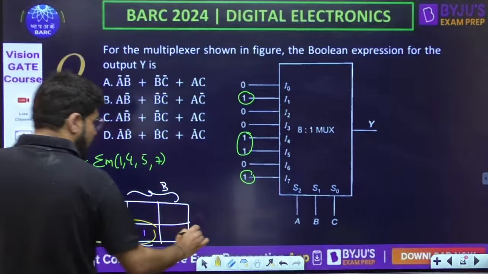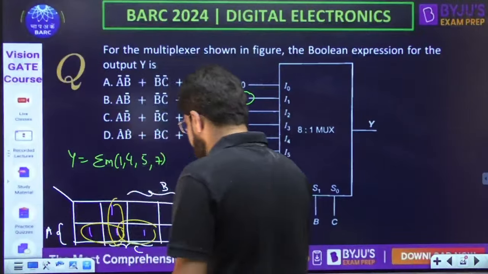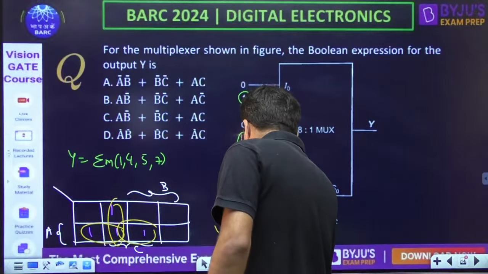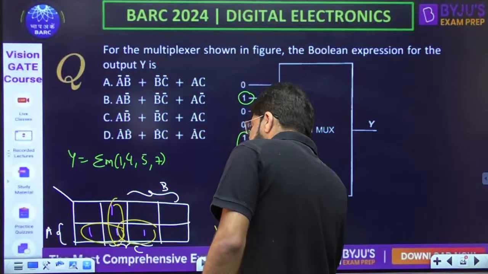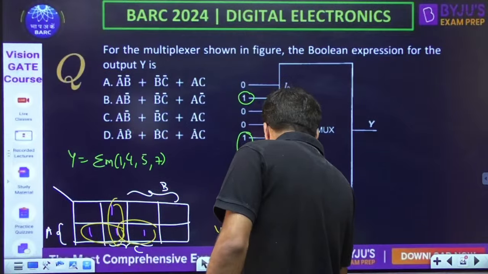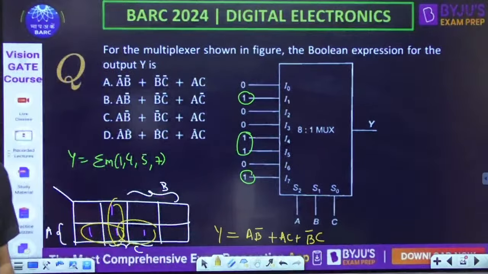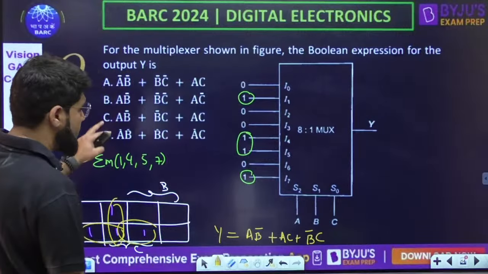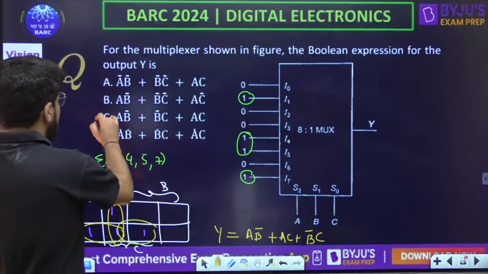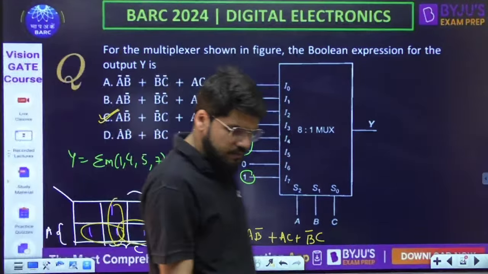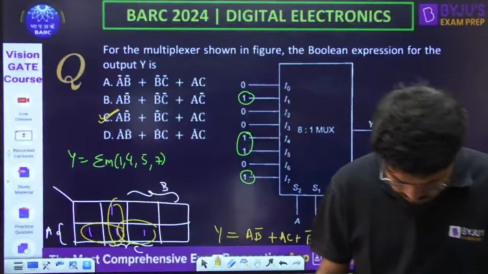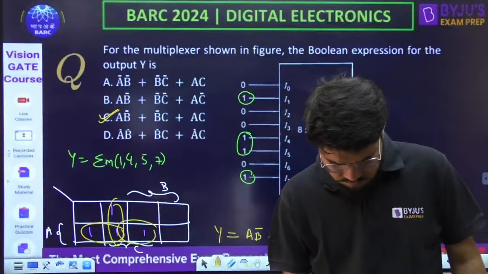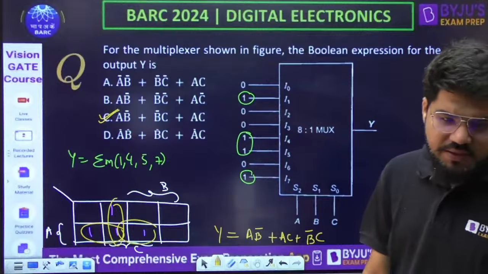So output Y is going to be A and B bar, A with C, and the vertical one outside is B and C. Look into the options and match it up. A B bar plus B bar C plus AC. The answer is option number C. The correct answer is option number C.